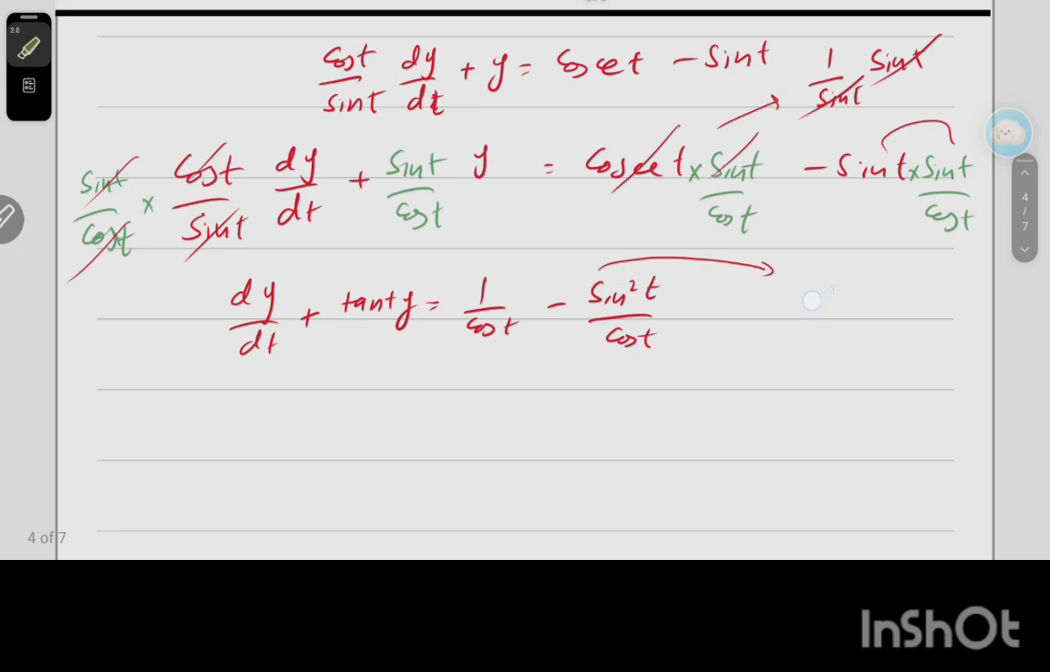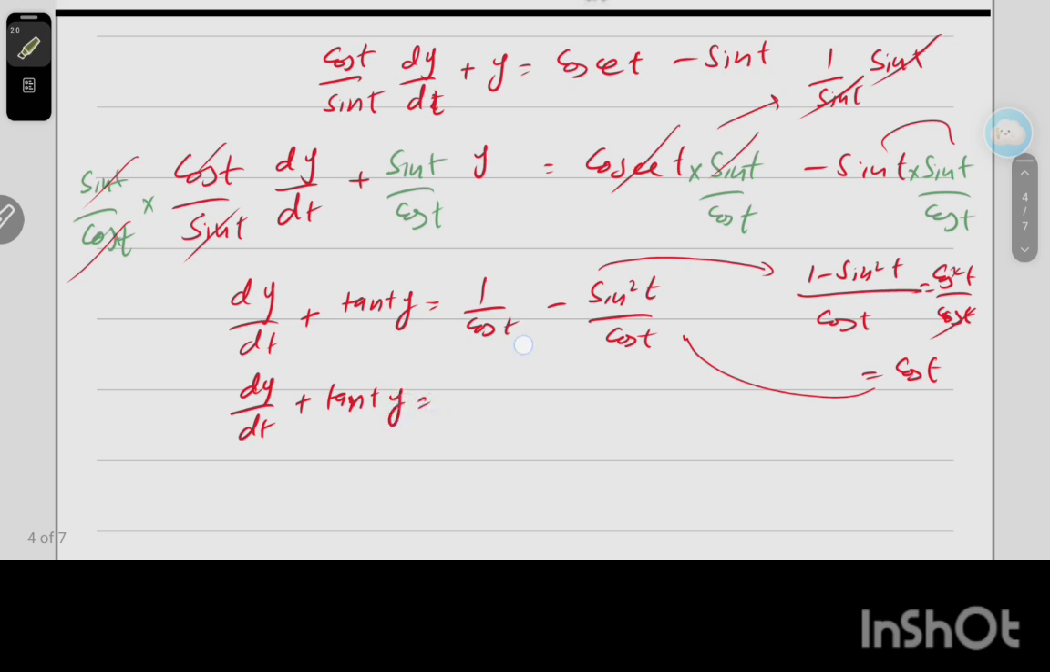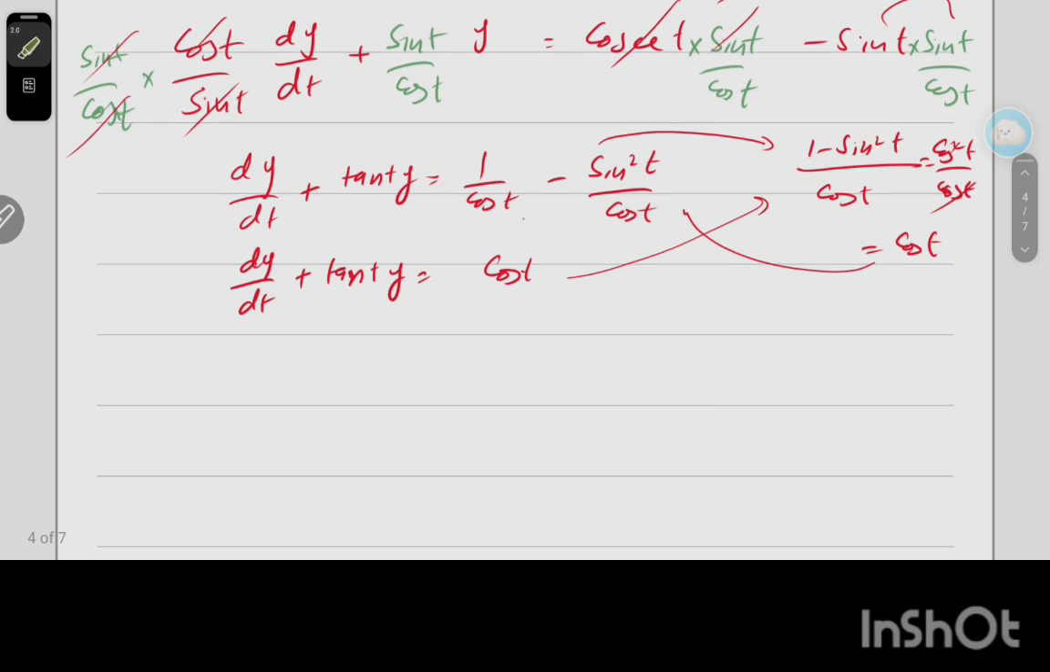Here we have the LCM, cos of t. 1 minus sine square of t is cos square of t, so cos and cos cancel, and we have remaining cos of t. So we have to put here cos of t dy by dt plus tan of t y. Remaining is here only cos of t, we have to simplify here. Okay, now we have to use the integrating factor.